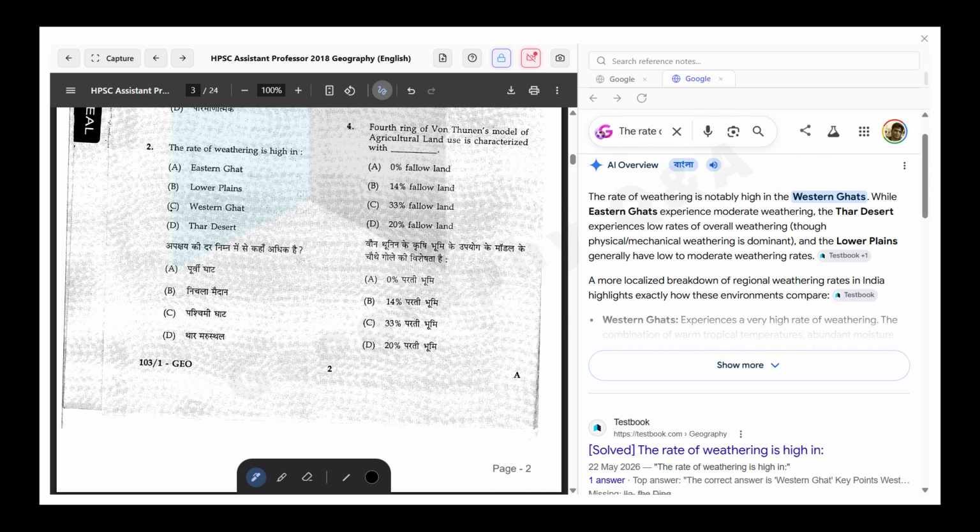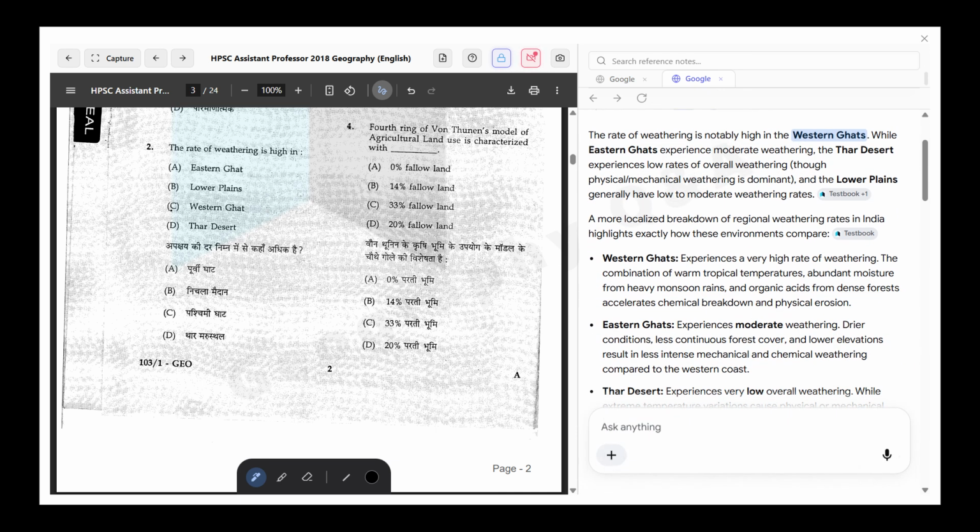The Thar desert experiences a low rate of overall weathering. The combination of warm tropical temperature, abundant moisture from heavy monsoon rain, and organic acids from dense forest accelerates chemical breakdown and physical erosion.